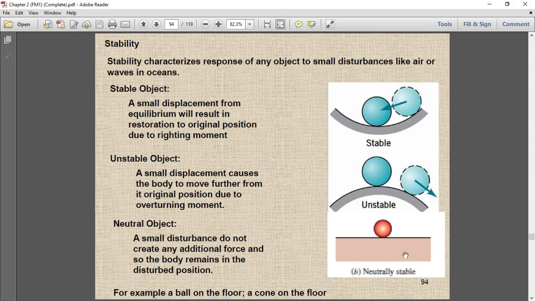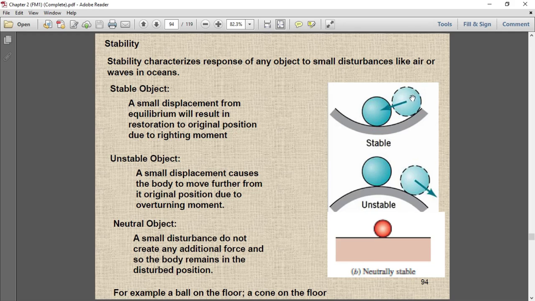A small displacement from equilibrium will result in restoration to the original position due to a righting moment. Consider here there is an equilibrium position. If I disturb this ball from this position to this position, what will happen when I release it? There is a returning movement.